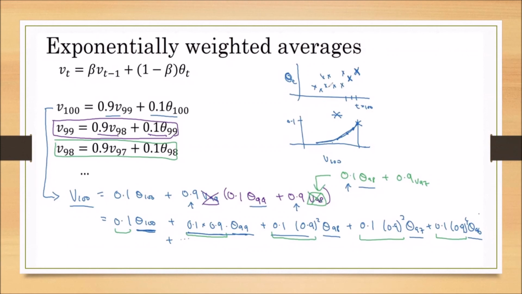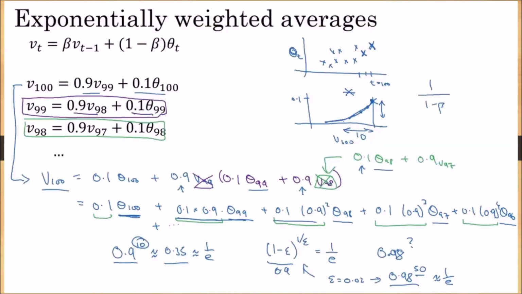And if you observe, after 10 samples the exponential decay becomes a minimum value. It is approaching 1 by E. So we can practically neglect those values because the value is becoming very small. 0.9 power 10 is almost 0.35. If you multiply the temperature with 0.35, it is a very small value. That's why we are neglecting. That's why we are saying whenever the beta value is 0.9, it can calculate only the 10 days average temperature.